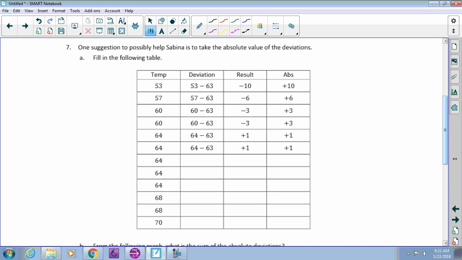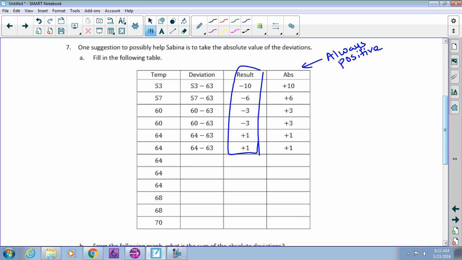Now, this is why we call it mean absolute deviation, because even though it's a negative 10, it is still a difference of 10. So you're going to change all of these answers in the result column to positive. So let's put a little note here. Absolute value means it's always positive.